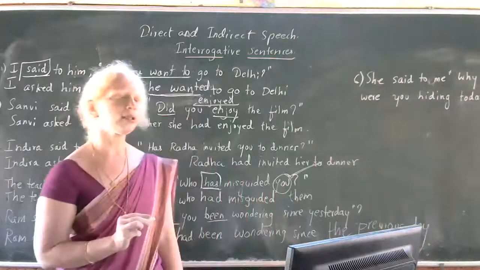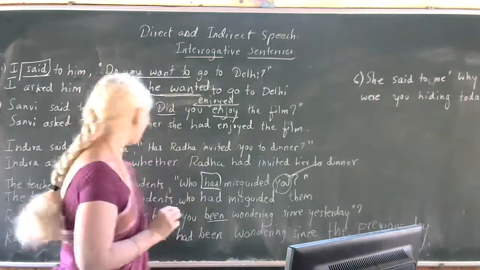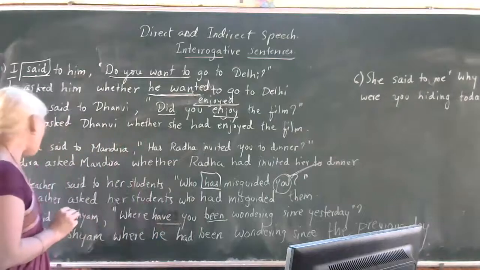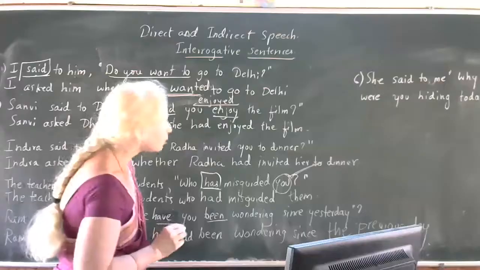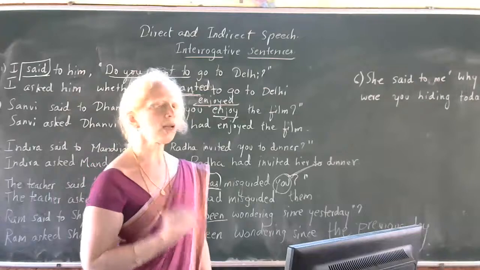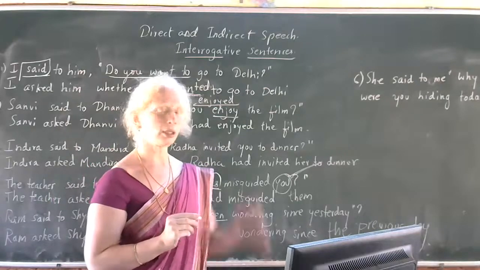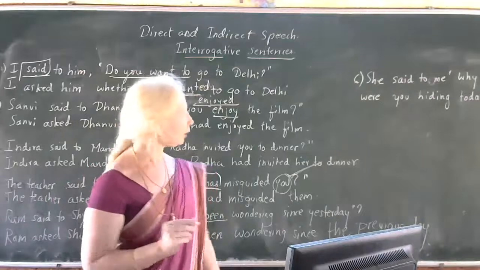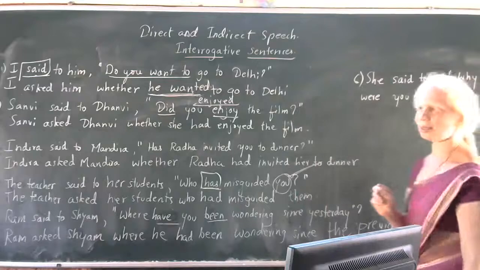You should not do like this. You have to participate actively in the class. Now your answer is right. See here, Ram asked Shyam where he had been wandering since the previous day. Your answer is correct. Now you should take the opportunity to speak out in the class, always. Now next chance I'll give to Swasti. Within 5 minutes the meeting is also going to end. Swasti will end the class by saying the answer.